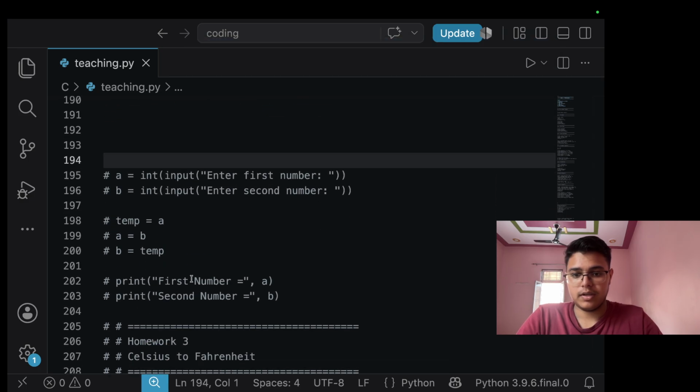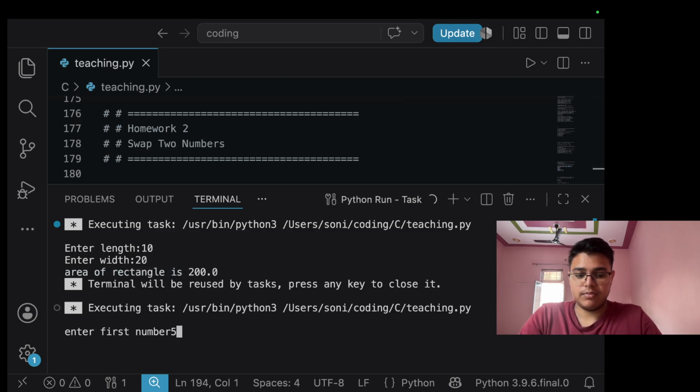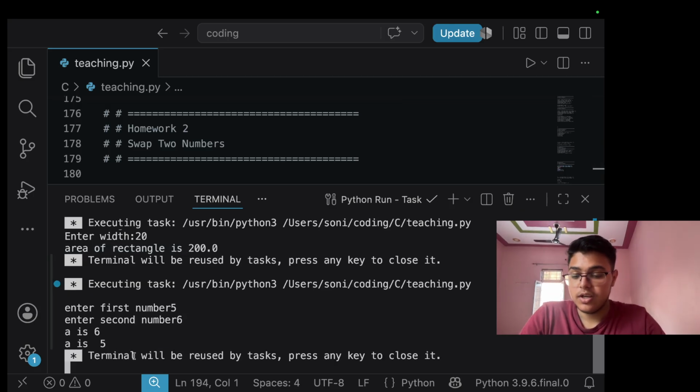Look here, we have also shared this. So the output should be, let's give me the number. I can say, look, now we have entered the number a as 5 and b as 6, but a has become 6 and b has become 5.